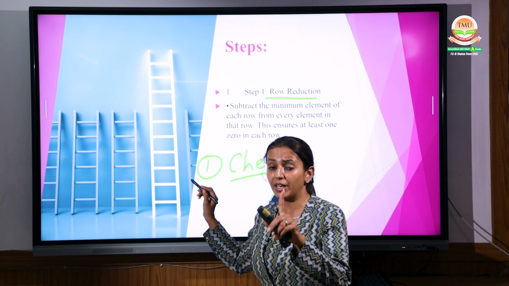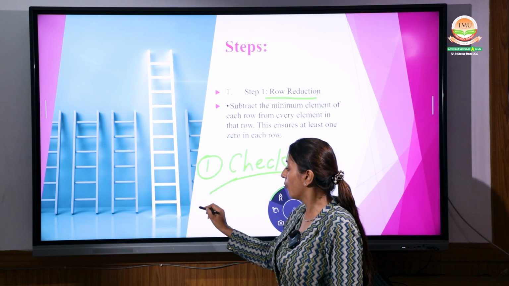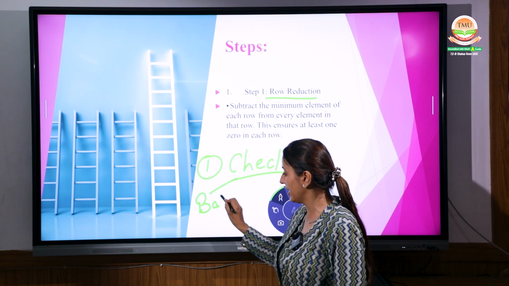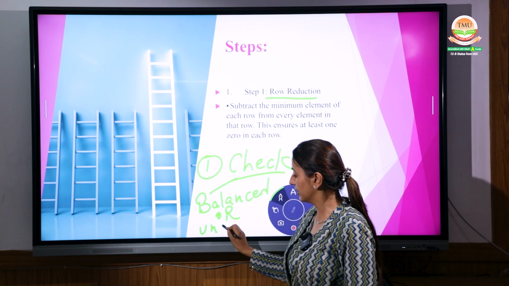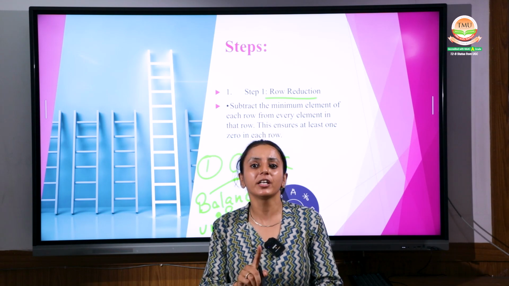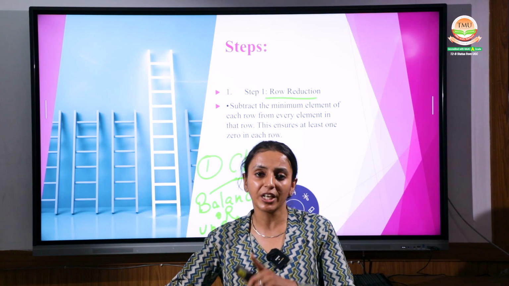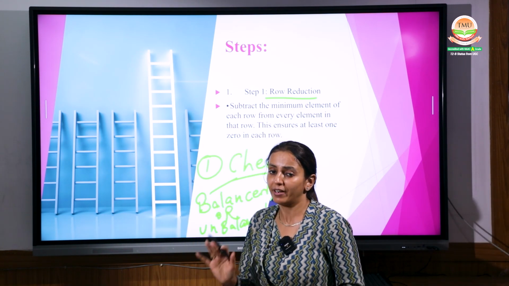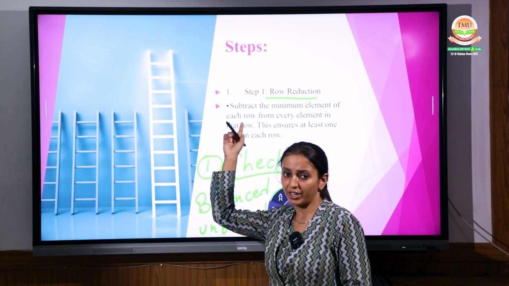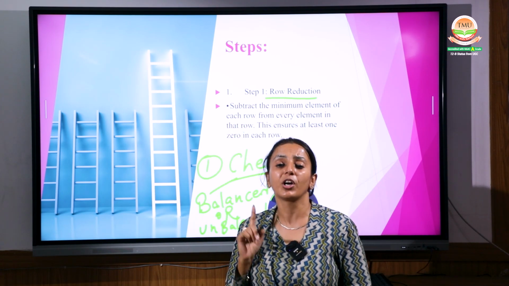So the first step is, remember, you have to check whether your question is balanced or unbalanced. If it is not balanced, we will discuss how we can solve it, but you have to check it. Now the first step is row reduction, and in the row reduction, what you have to do?